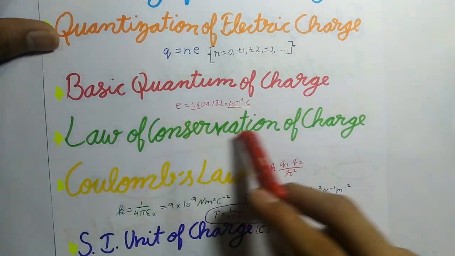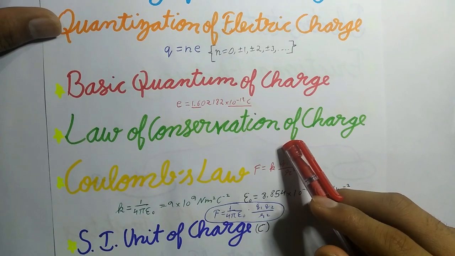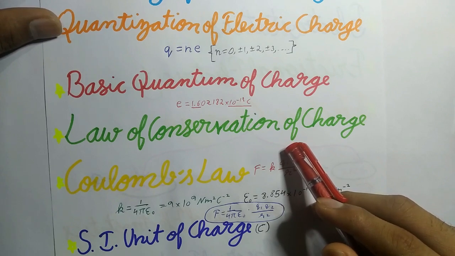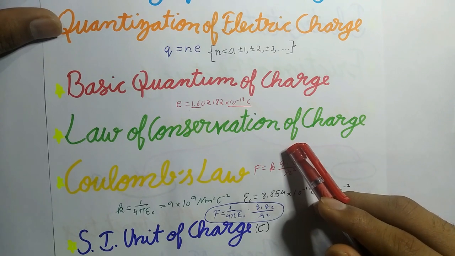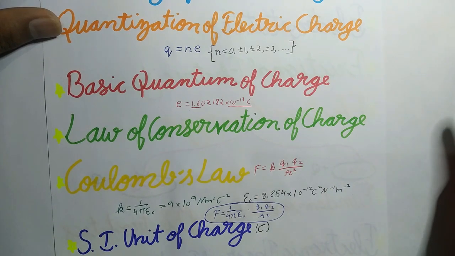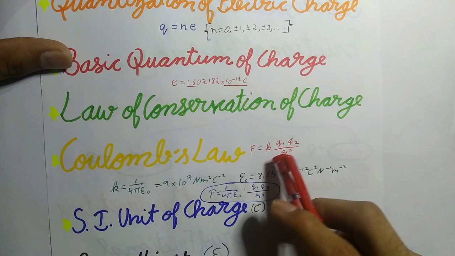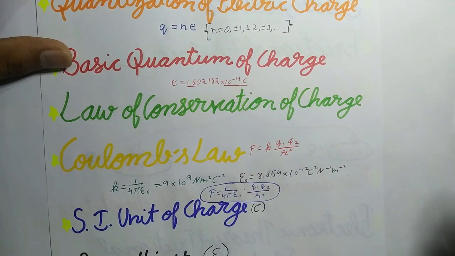So now next is law of conservation of charge. It states that the total charge of a system remains unchanged with time. This means that when bodies are charged through friction, there is only transfer of charge from one body to another, but no net creation or destruction of charge takes place. Now next is Coulomb's law. The force of attraction or repulsion between two stationary point charges q1 and q2 is directly proportional to the product q1 q2 and inversely proportional to the square of distance r between them. Mathematically, we can write F equals k q1 q2 upon r squared.